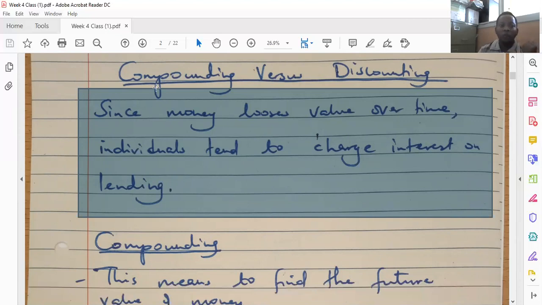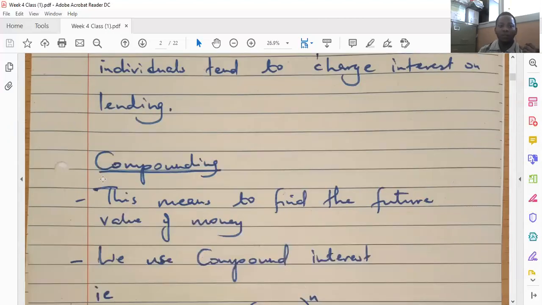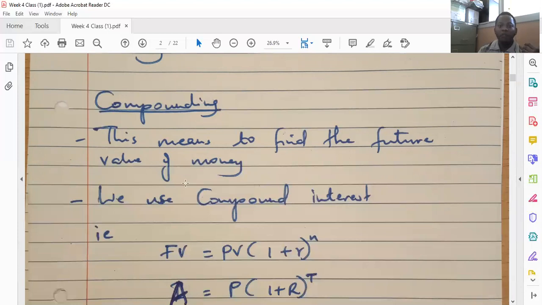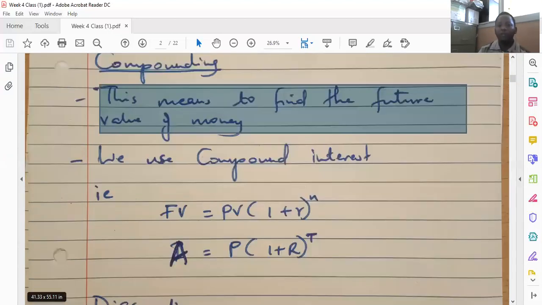So here we look at two concepts of valuing money, of time value of money. We look at compounding and discounting. So what is compounding? Compounding means to find the future value of money, to find the value of a shilling today, tomorrow. A shilling today, how much will it be worth tomorrow? In this case, we use the concept of compounding, so we use the compound interest formula.